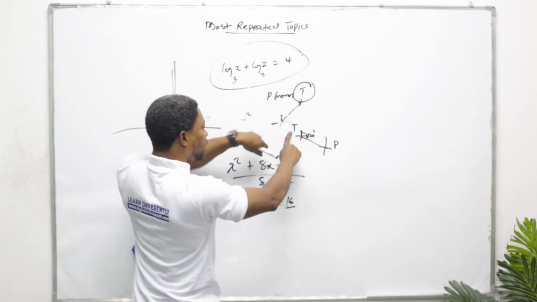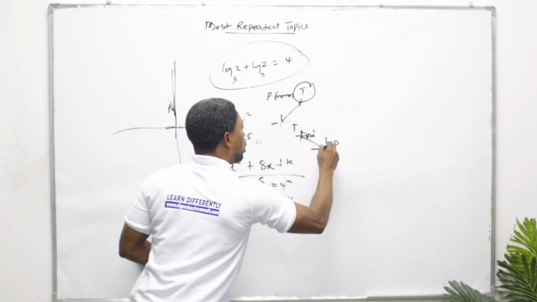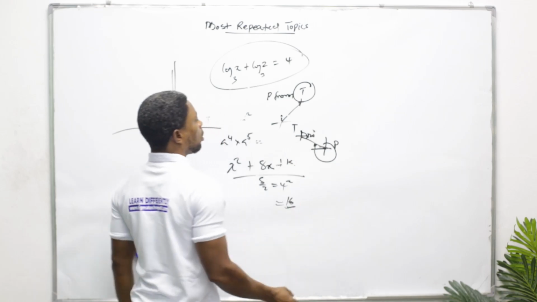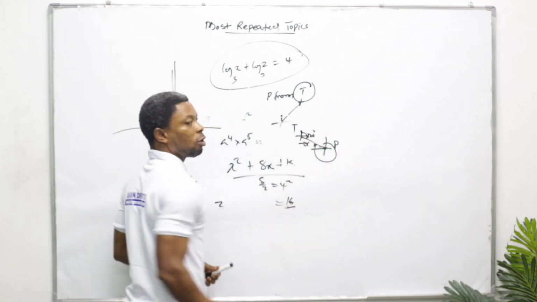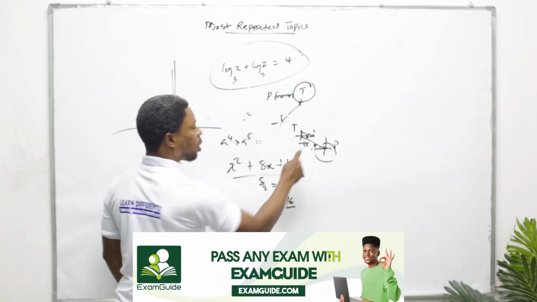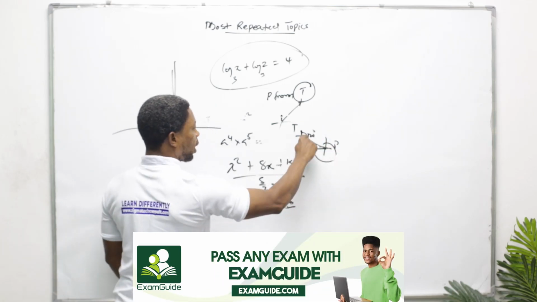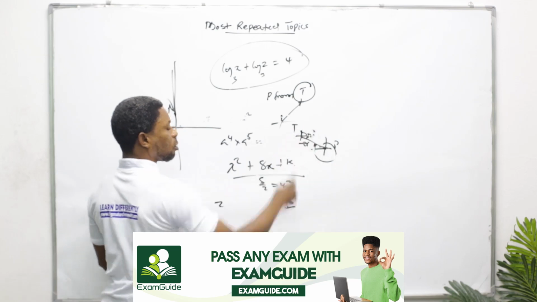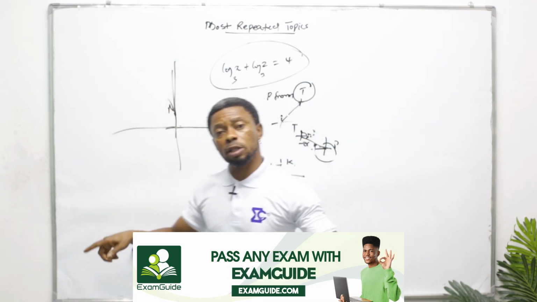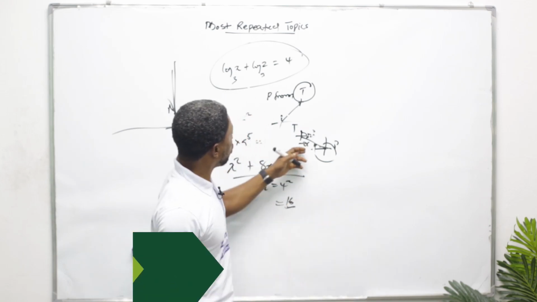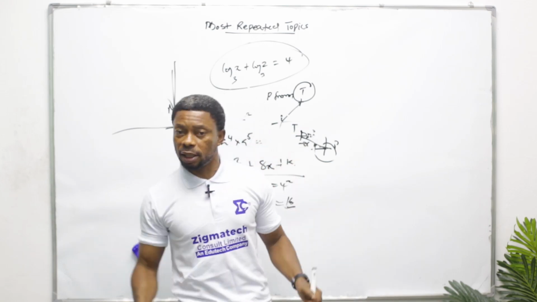What is the bearing of T from P? This is where you will go to. And you must know this angle before you can calculate the bearing of P. So from here to here is already 180. You just get this angle by taking alternate angles, and then you go. So don't forget this secret. Due north, due west, due east, these are the things they will ask you to do. That is under bearing, and then you can actually find the distance.